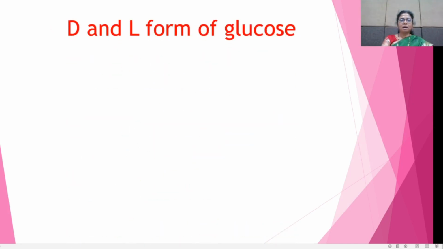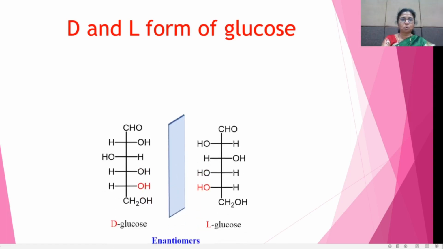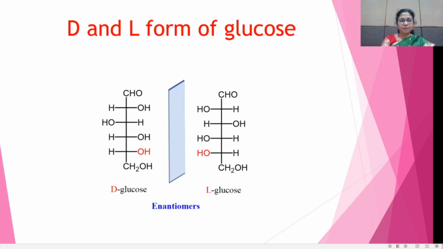Now see how you will find the D and L forms of glucose. This is the glucose structure and these are the mirror images. These 2 are mirror images of glucose, and these 2 mirror images are called enantiomers.